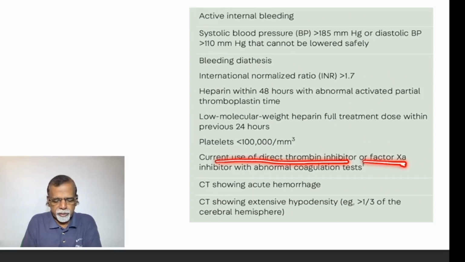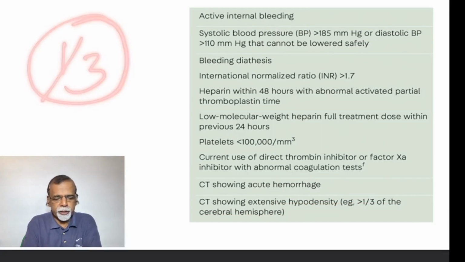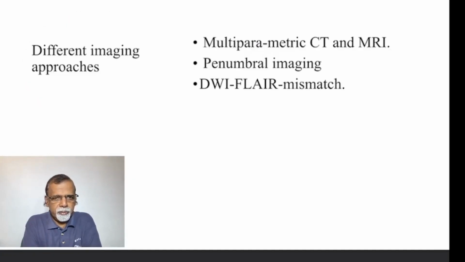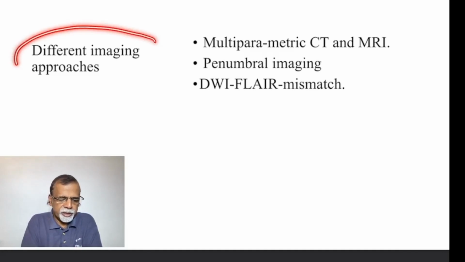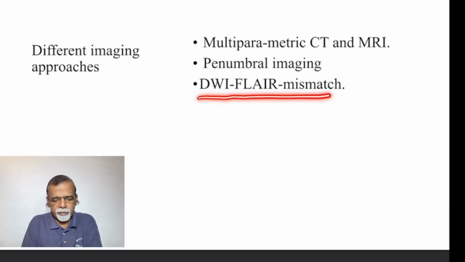Oral anticoagulants are again contraindicated. Of course, CT showing hemorrhage is a contraindication, and CT scan showing extensive hypodensity involving more than 1/3 of a cerebral hemisphere is again a contraindication. So we now have the newer guidelines. Different imaging approaches can be utilized for considering thrombolysis. Two important techniques are penumbral imaging and diffusion weighted imaging FLAIR mismatch. We have discussed the diffusion weighted imaging FLAIR mismatch.